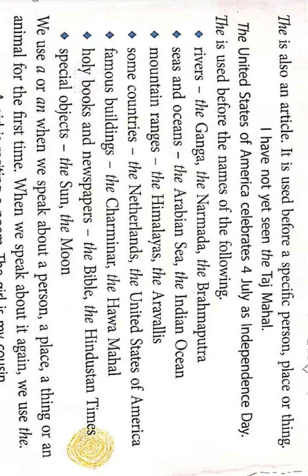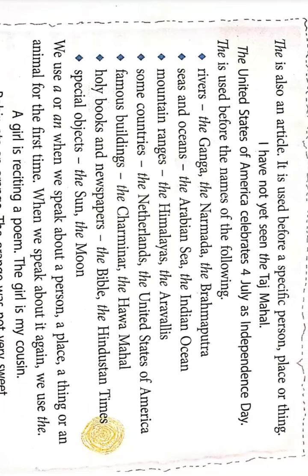First one is rivers. The Ganga, the Narmada, the Brahmaputra. In front of all the rivers, we should put the. Okay. Then seas and oceans. The Arabian Sea, the Indian Ocean, the Bay of Bengal, the Pacific Ocean, the Atlantic Ocean. So in front of all the oceans also we should use the. Mountain ranges. The Himalayas, the Aravalis, the Vindhyas. So for all the mountains we should put the.